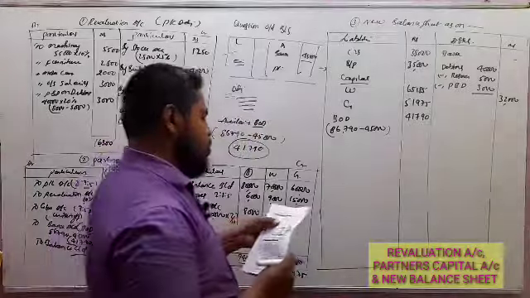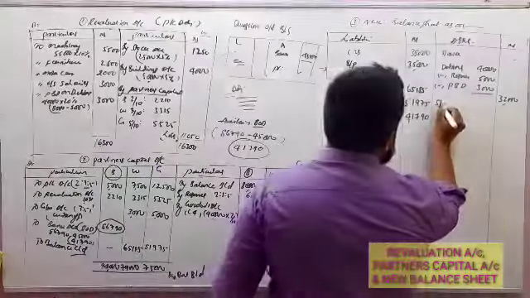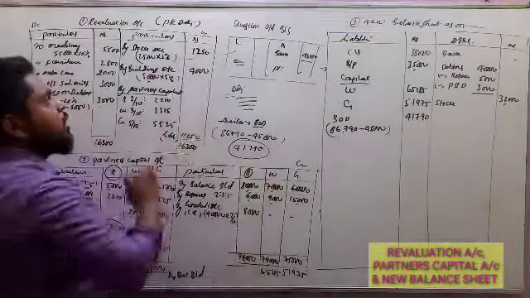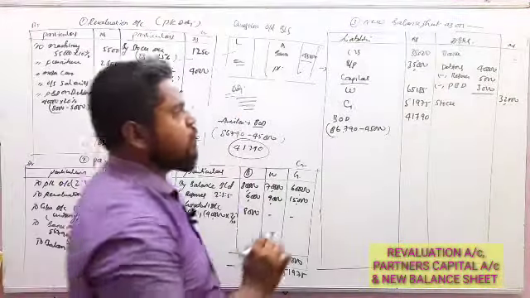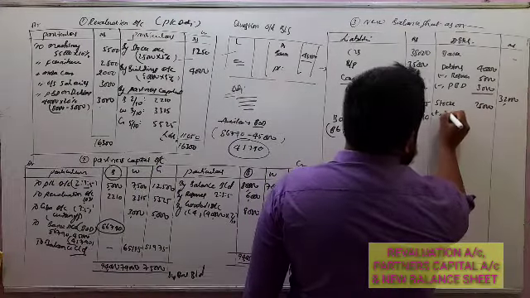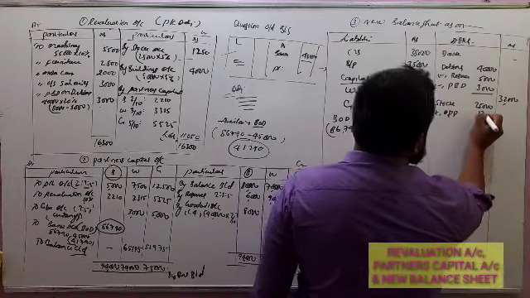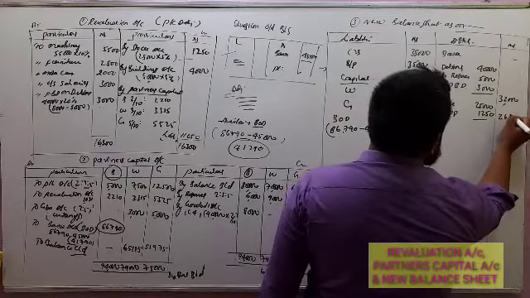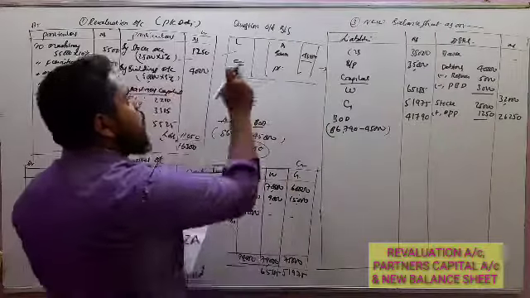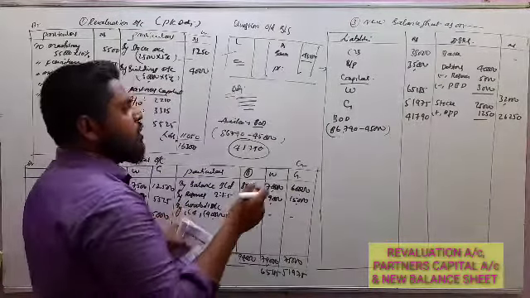Next, stock. For stock you got an adjustment here, appreciation: 25,000 plus appreciation 1,250, that is 26,250.